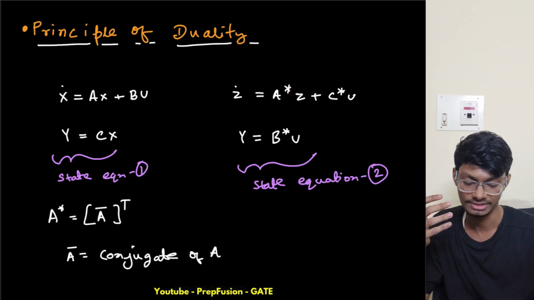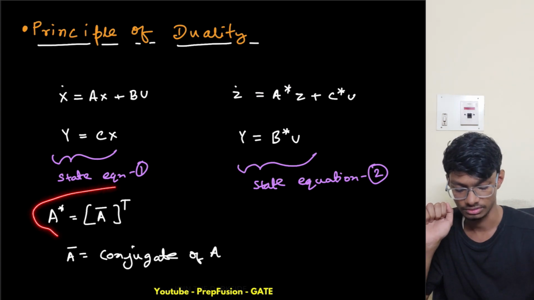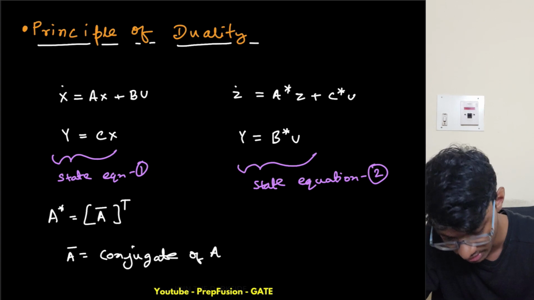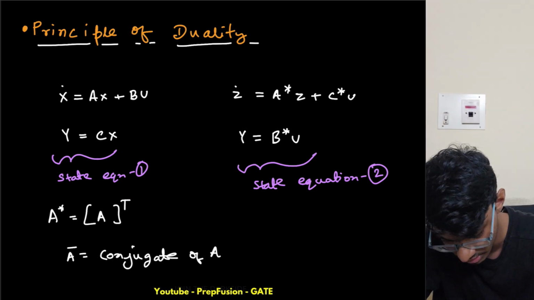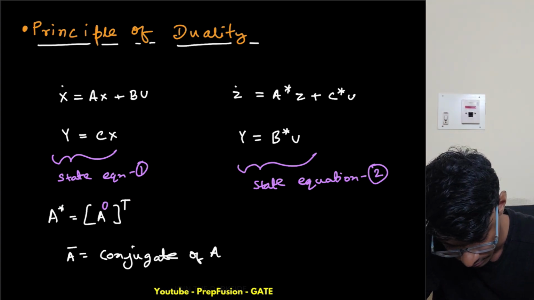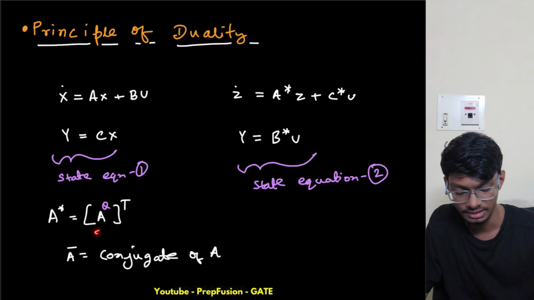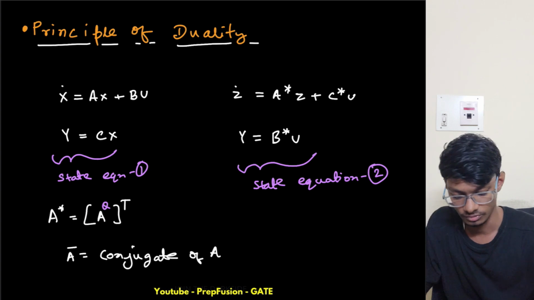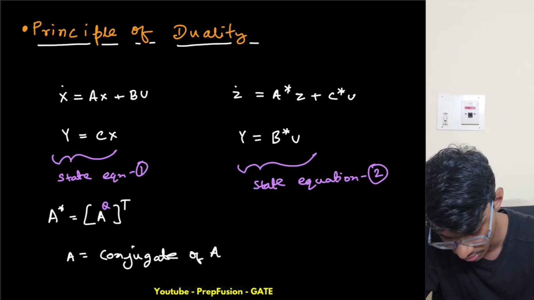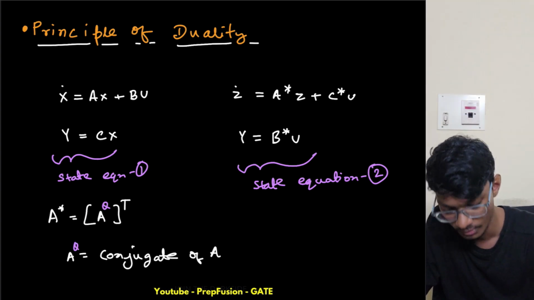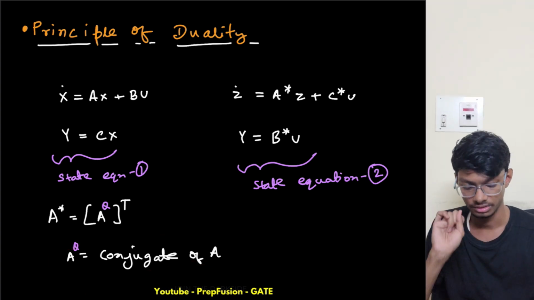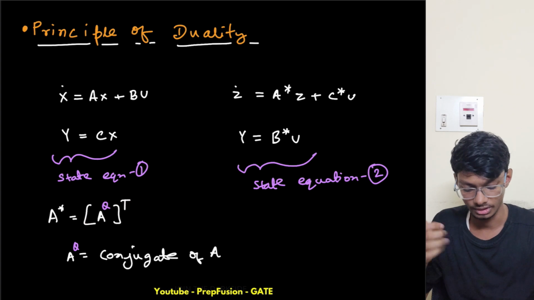Now what do we mean by A star? The definition of A star is this one: A star equals A theta whole transpose, where theta denotes the conjugate. So what do we mean by A to the power theta whole transpose? A theta is basically the conjugate of A, and A theta whole transpose is the A star.